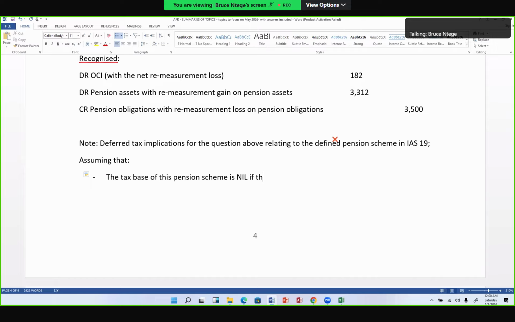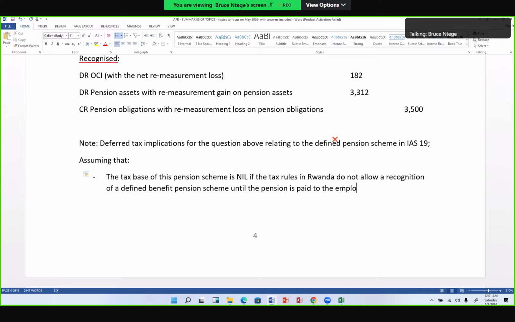If the tax authority, let's say RRA, if the tax rules in Rwanda do not allow a recognition of a deferred tax, sorry, of a defined benefit pension scheme, until pension is paid, there is.